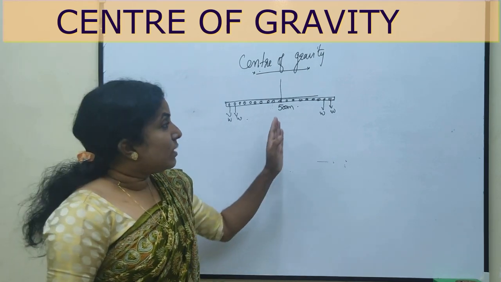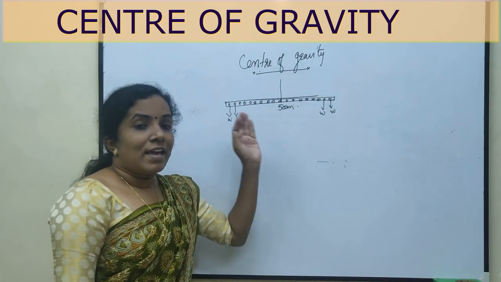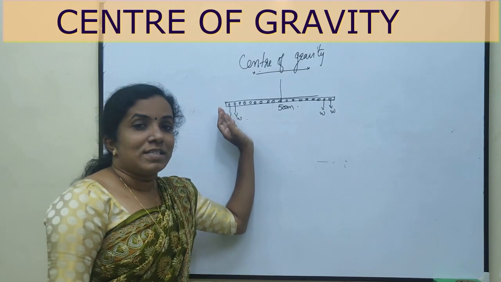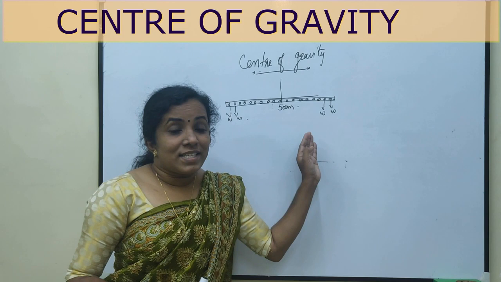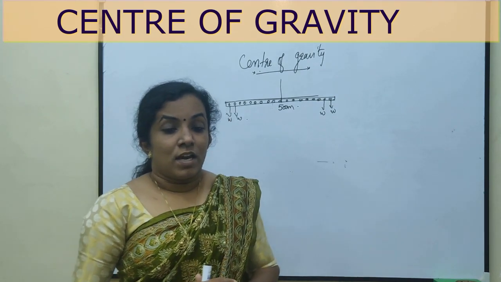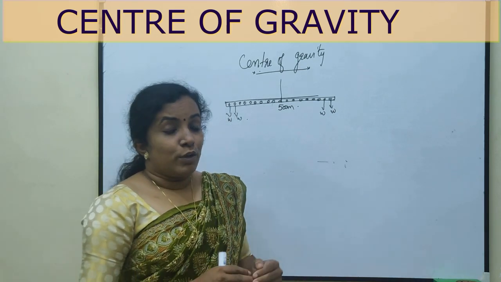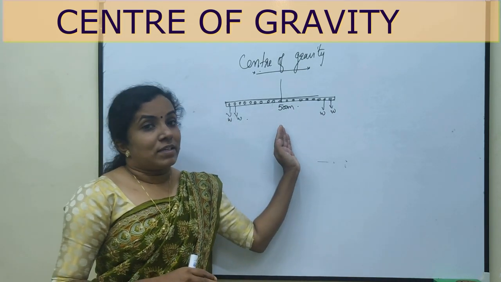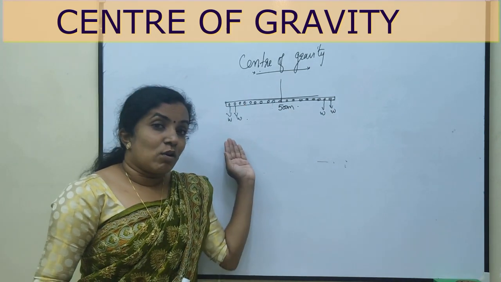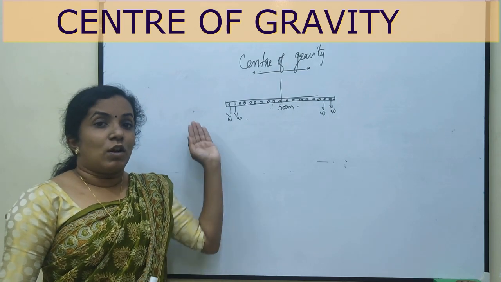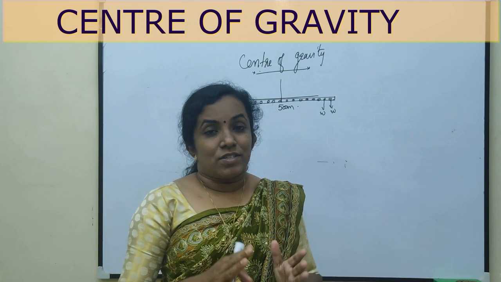All the particles on the right side produce a clockwise turning effect, and all the particles on the left side produce an anti-clockwise turning effect. But there is a particular point at which the sum of the clockwise moment due to the weight of the particles on the right side will be equal to the sum of the anti-clockwise moment due to the weight of the particles on the left side. This position is called the center of gravity.